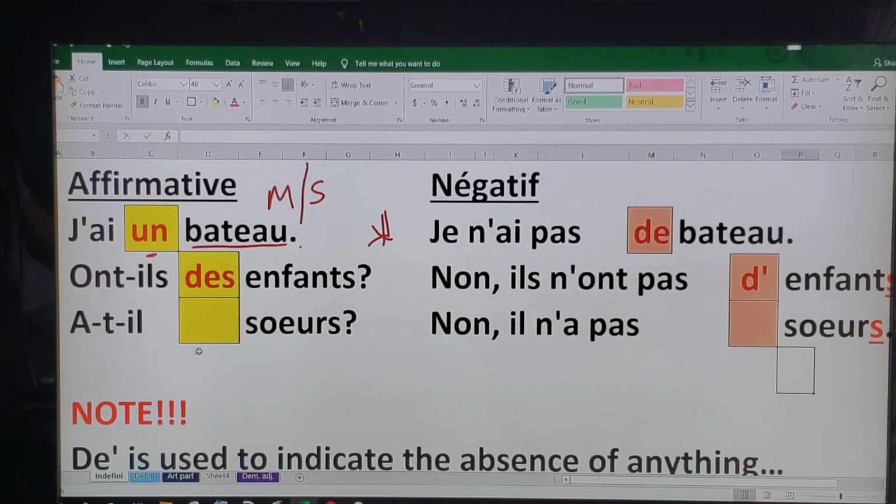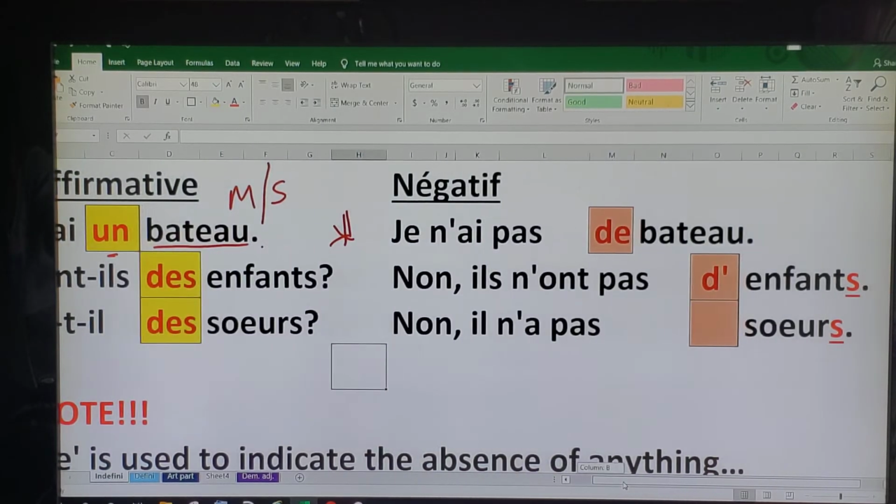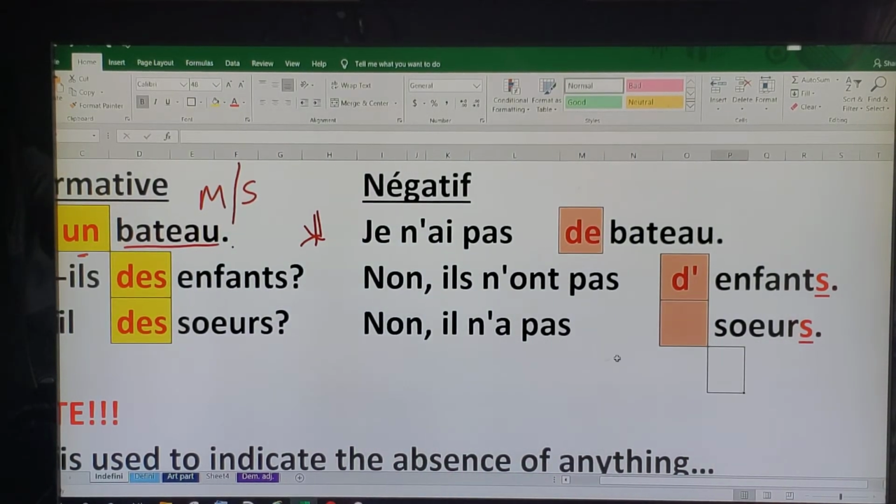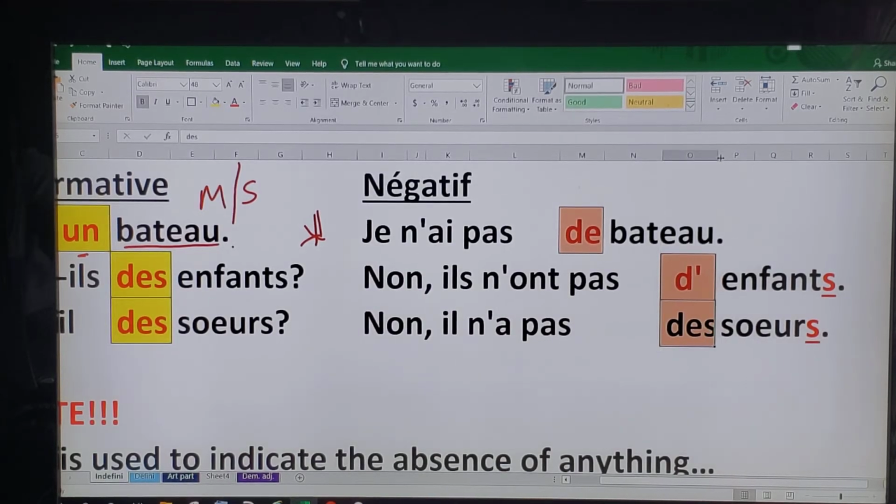The last example. A-t-il, fill in the blank, soeur. Meaning, does he have sisters? So what do we use for sisters? Feminine plural, right? So we use a-t-il des soeurs. But if you're going to answer it in the negative, no, he does not have sisters, we do not use the word des. No, we do not use it. We use the word de. So, il n'a pas de soeurs.